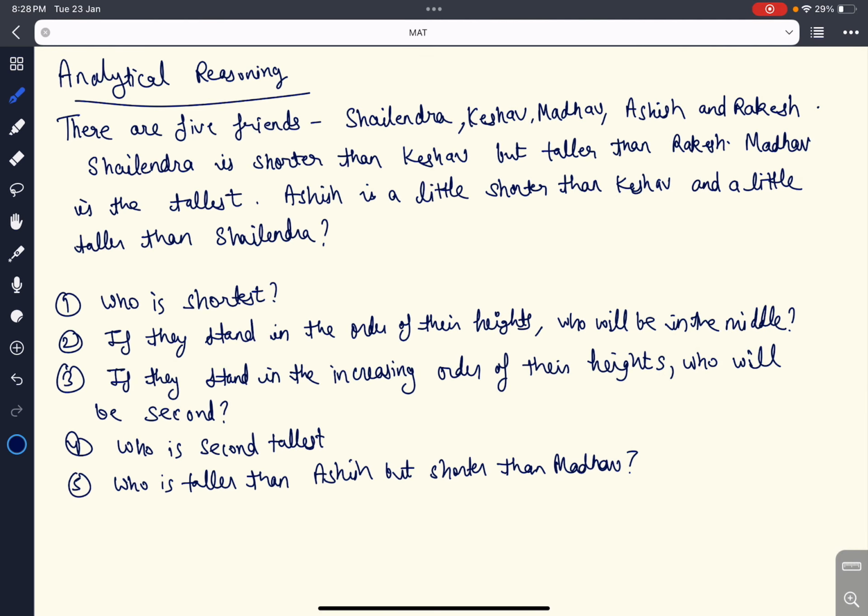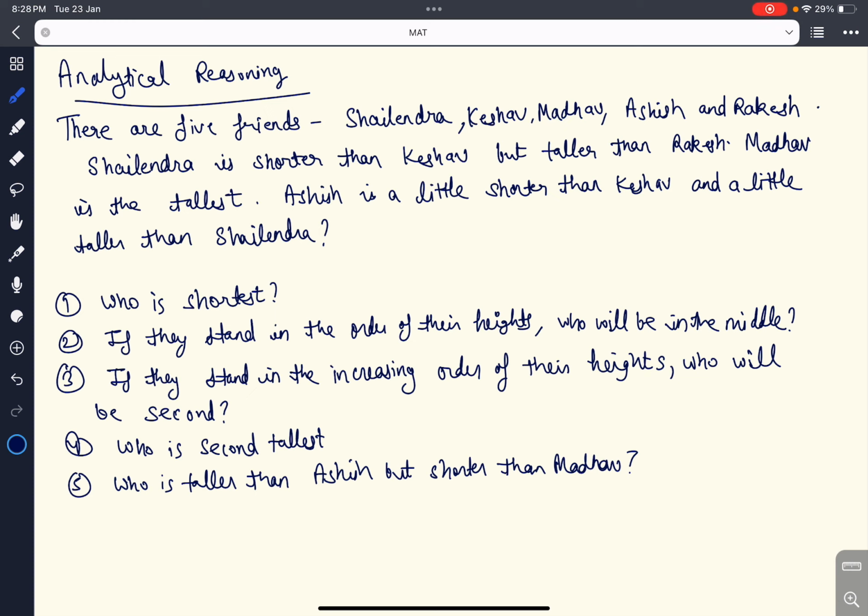Hello friends, today we are going to do analytical reasoning. In analytical reasoning, a few statements are given. We need to break up certain facts mentioned in the statements, properly analyze every statement, and arrange and sort out the given facts. On that basis, we have to answer the questions given below.